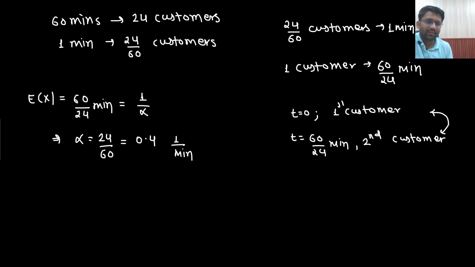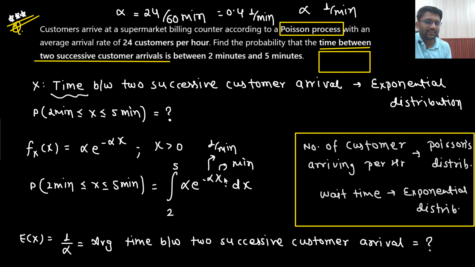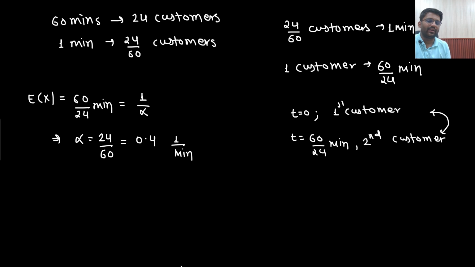This is the core concept. If you just want to play with the units, this has a unit of minutes, so this will have the unit of 1 by minute. That means I need to find something which has a unit of 1 by minute. 24 customers per 60 minutes. Job done, 0.4 customers per minute. Understandable? So let's find out the probability between 2 minutes to 5 minutes.